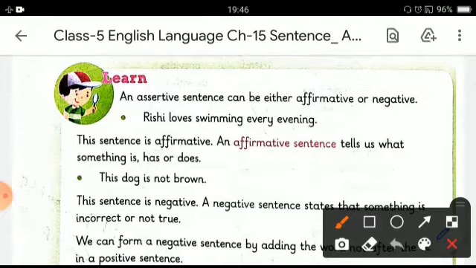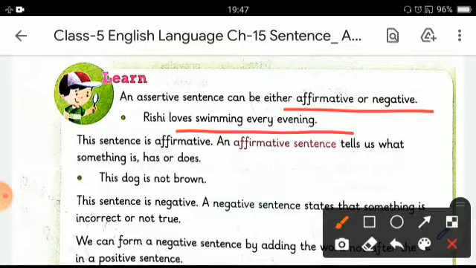And assertive sentences can be either affirmative or negative. For example, Rishi loves swimming every evening. The sentence is affirmative. An affirmative sentence tells us what something is, has, or does. The question always answers to yes. The sentence is always in yes form.